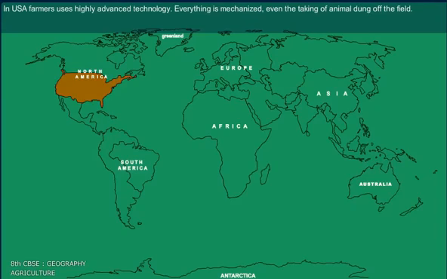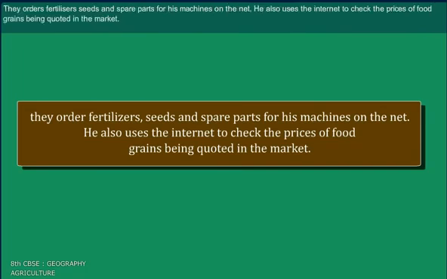In USA, farmers use highly advanced technology. Everything is mechanized, even the taking of animal dung off the field. He orders fertilizers, seeds and spare parts for his machines on the net. He also uses the internet to check the prices of food grains being quoted in the market.